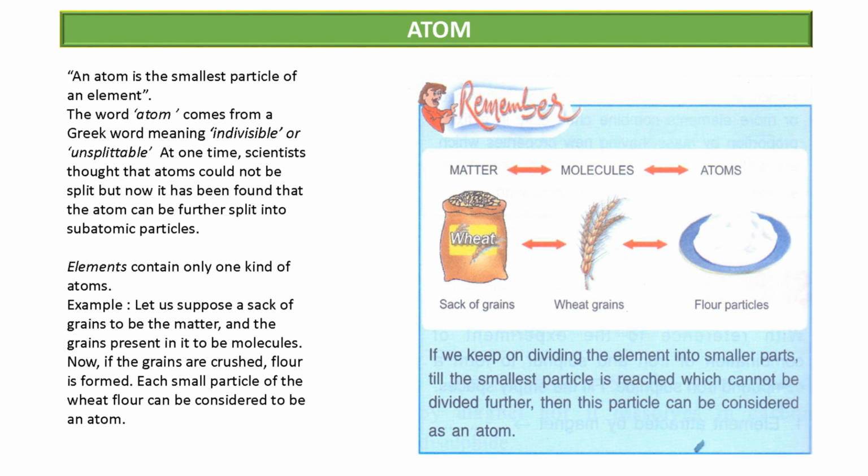Then it converts to the wheat grains, the molecules. Then it converts to the flour. So every flour particle is an atom. This shows that an atom is the smallest particle of any element. By this example, you can understand very well that an atom is the smallest particle of any element.